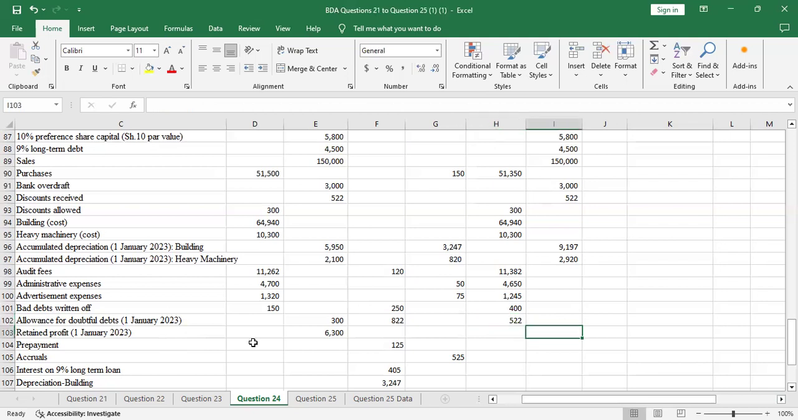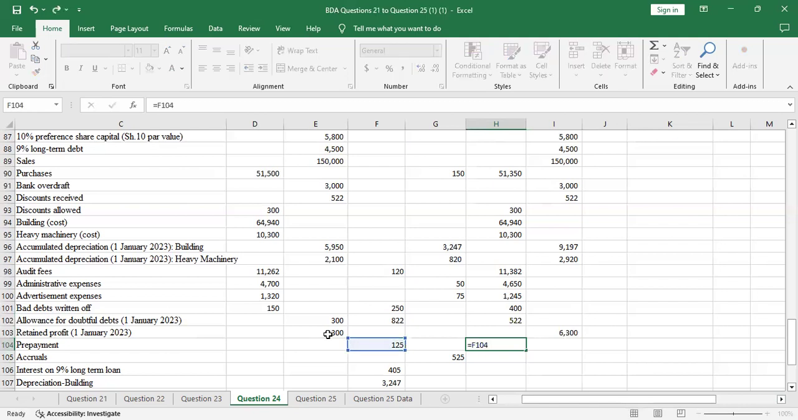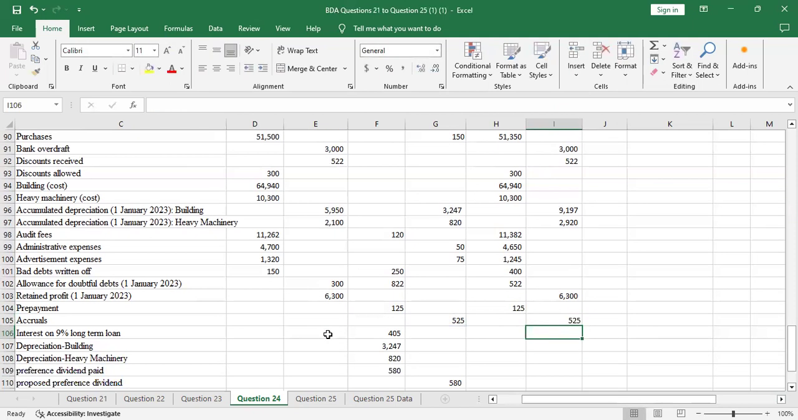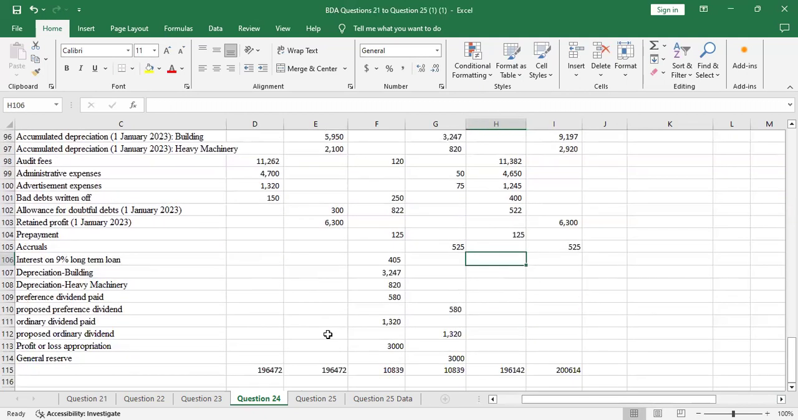The retained profit, that's equity. We'll just pick it the way it is. Then prepayment was 125. Accruals was 525. Then interest paid was how much? Interest paid is 45. Then depreciation for building.